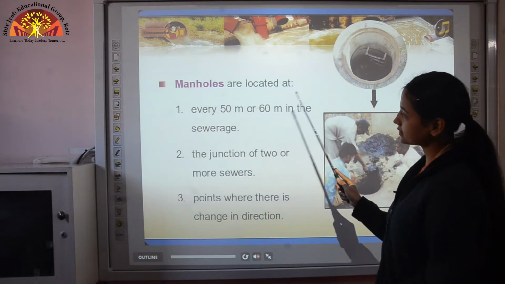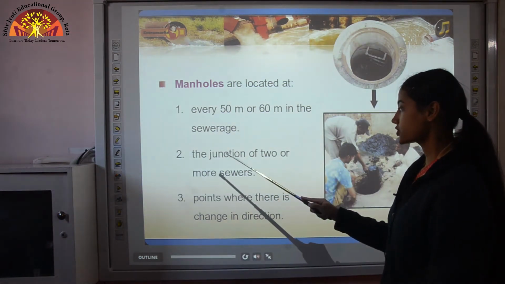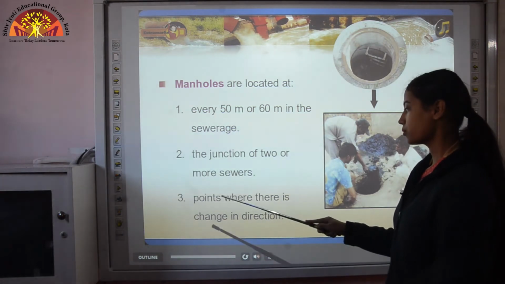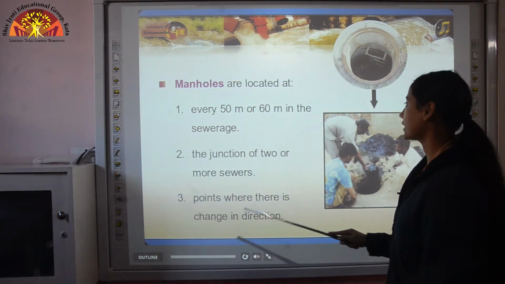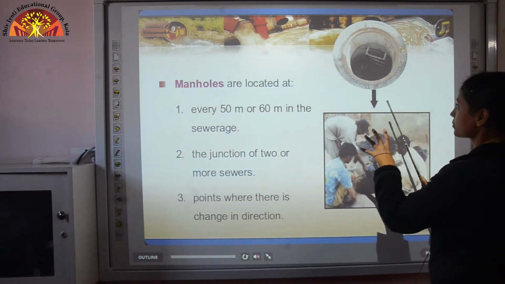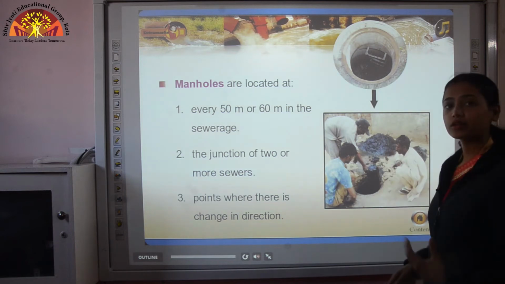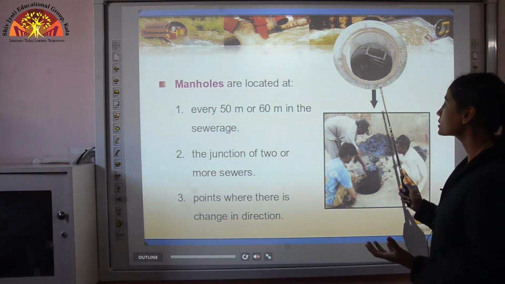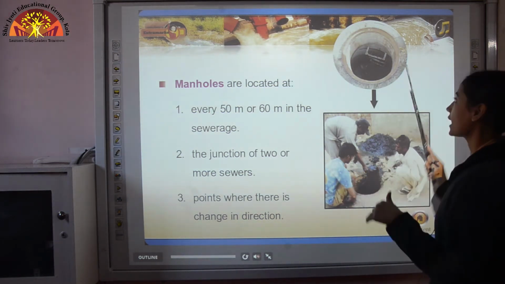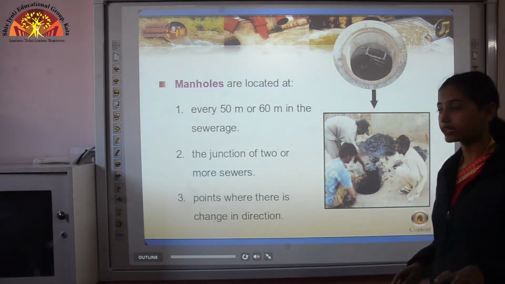Manholes are located at every 50 meter or 60 meter in the sewerage. They are at the junction of two or more sewers, and at points where there is a change in direction. Now if you have noticed, these types of holes are present on the roads. So these holes are known as manholes. Why are we calling them manholes? Because a man can go directly into this hole to clean the sewage if there is any blockage.